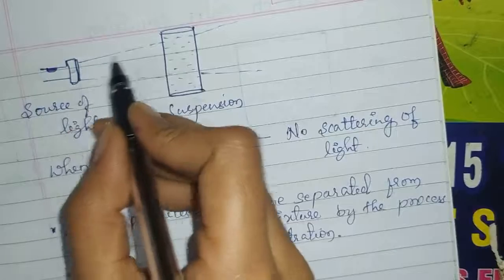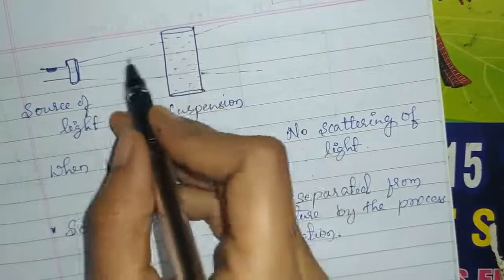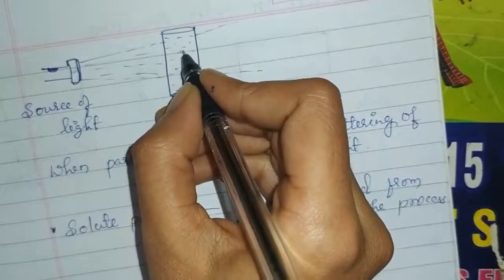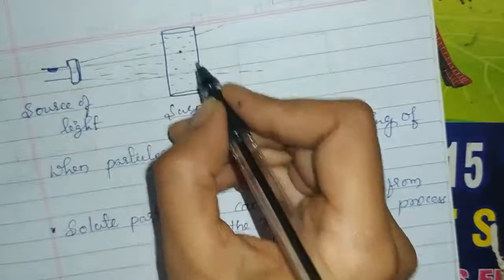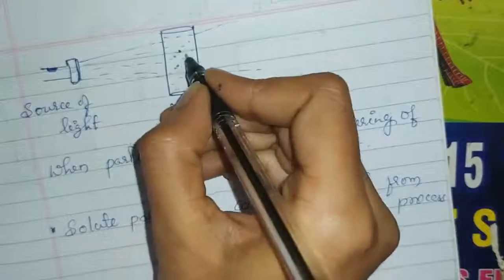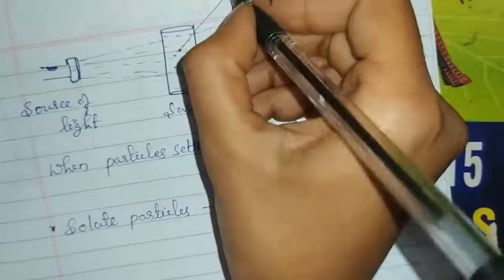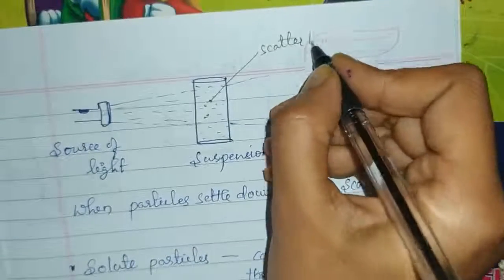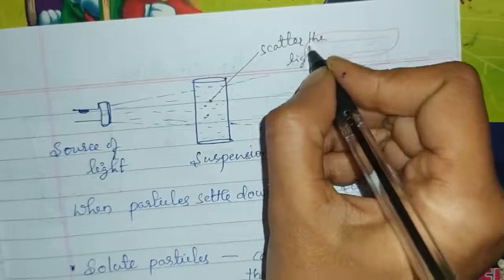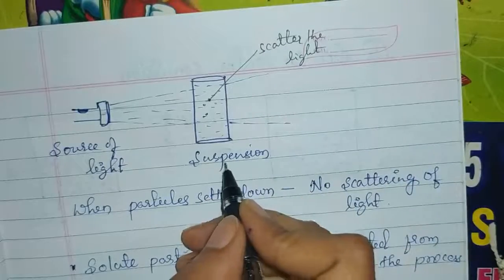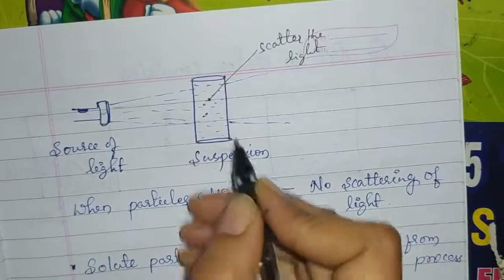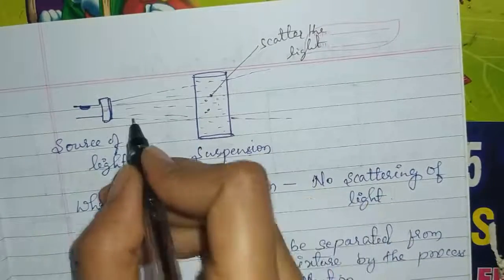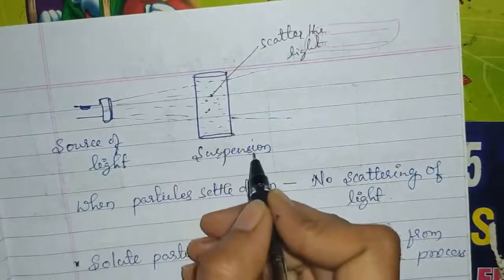If we pass light through this beaker, the solute particles in the suspension will scatter the light when the light beam is passed through the suspension.